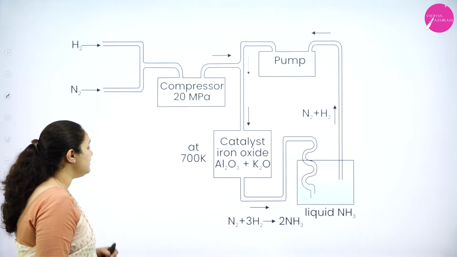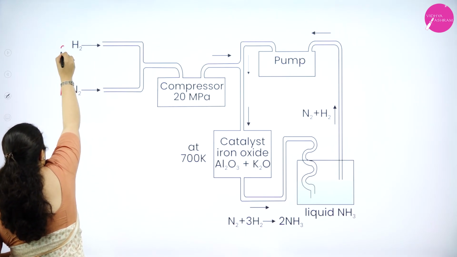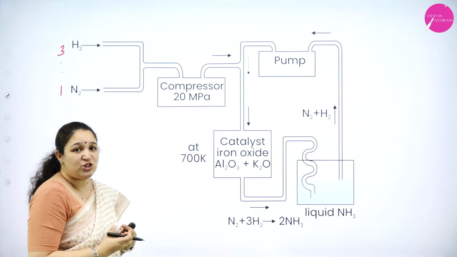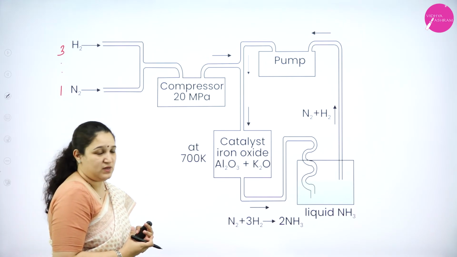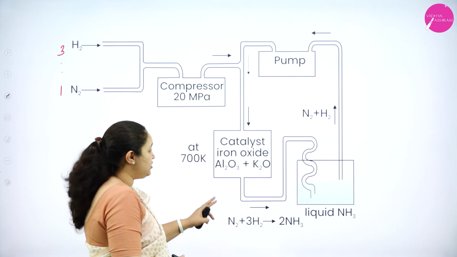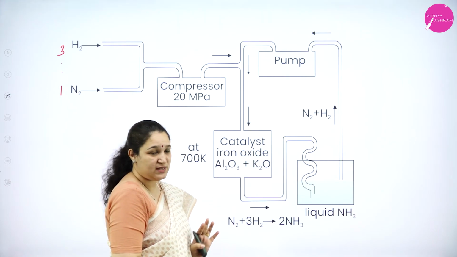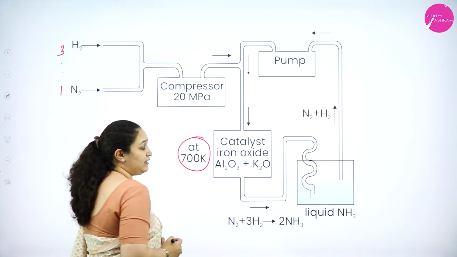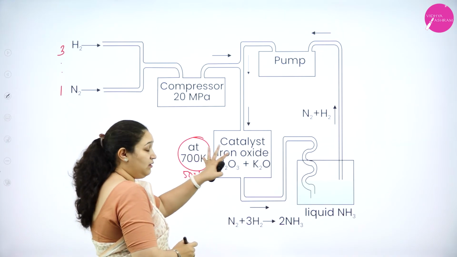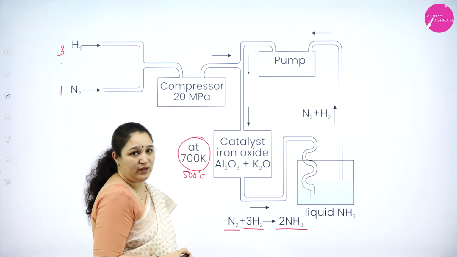First, we are mixing nitrogen and hydrogen in 1:3 ratio. It is passed into the compressor so that the pressure will be increased to 200 atmospheres. After the compressor, it will come to the catalytic chamber, in which the catalyst iron oxide and the promoter aluminium oxide and potassium oxide are there at a temperature of 700 Kelvin or 500 degrees Celsius. Here nitrogen reacts with hydrogen to form ammonia gas.